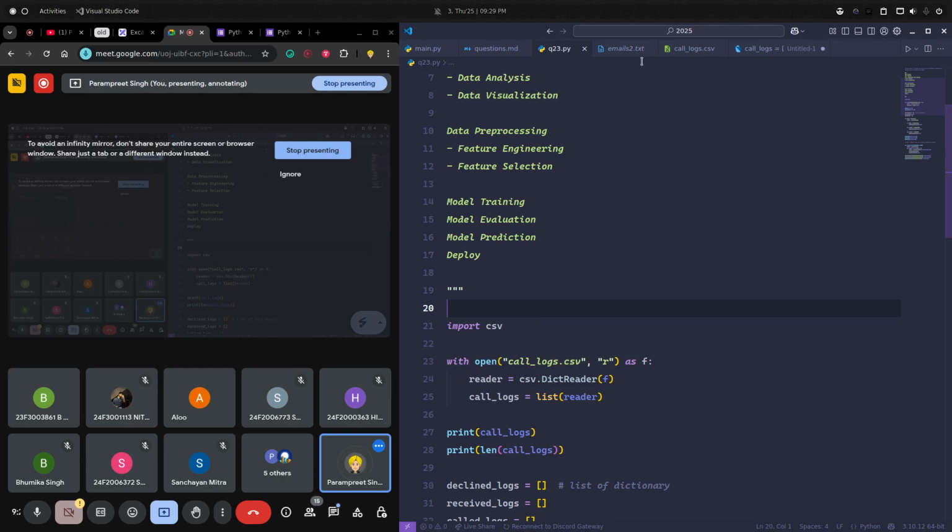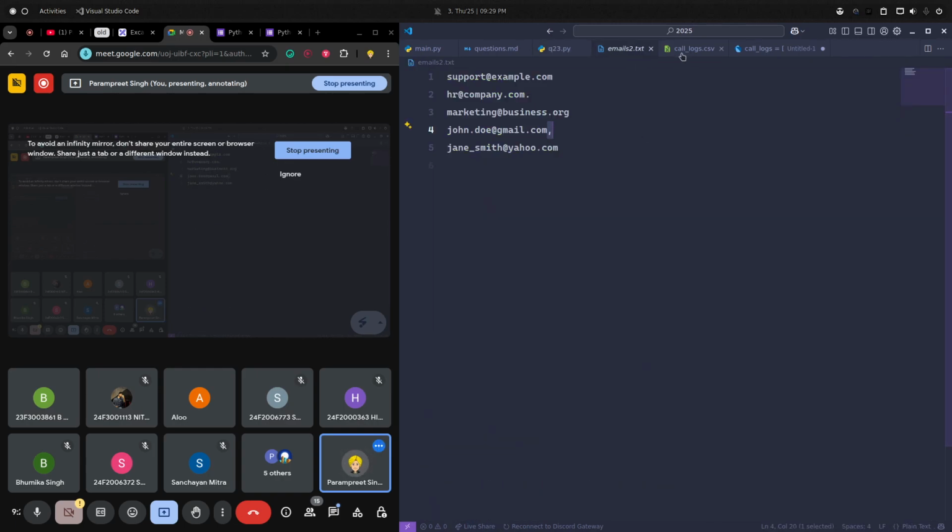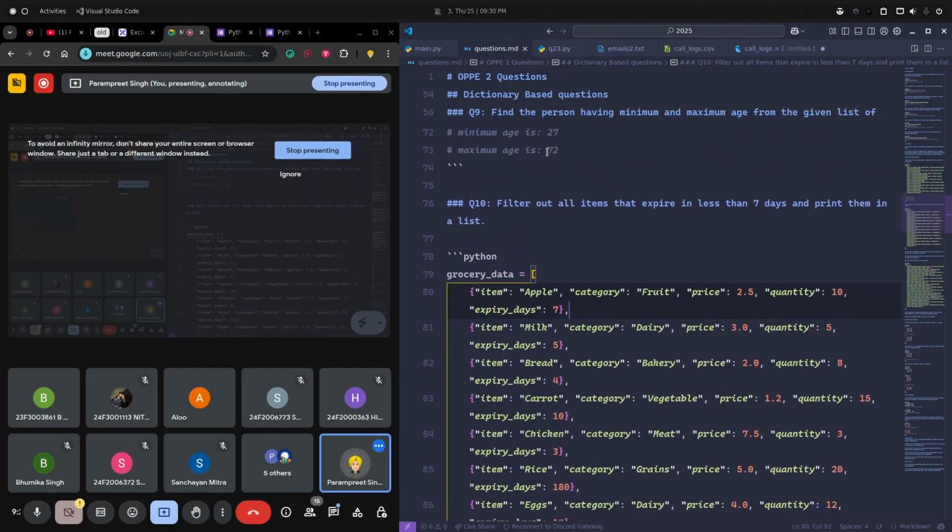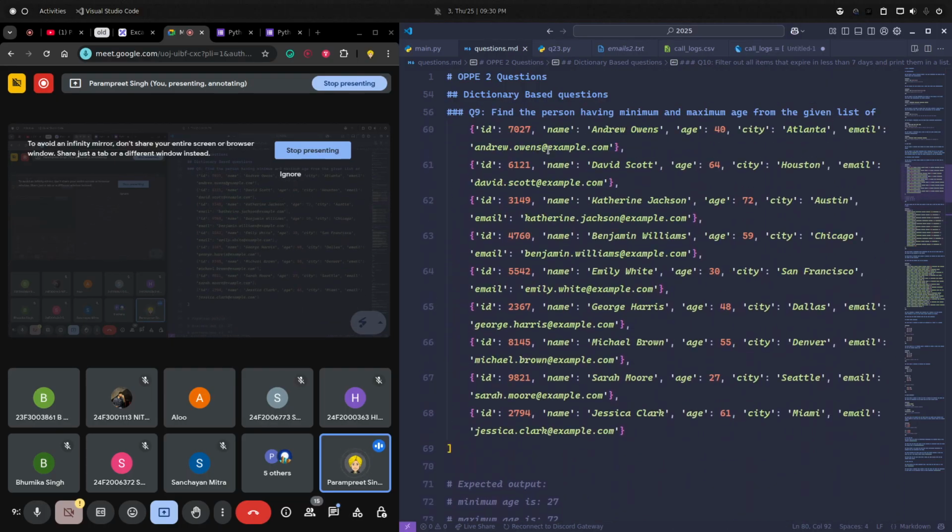Now guys, just one thing. You all generate a lot of data every single day. Open your Gmail and see how many emails you are getting. Let's say you have extracted the data using Google Takeout, a tool to download all of your data. You have downloaded all your emails.